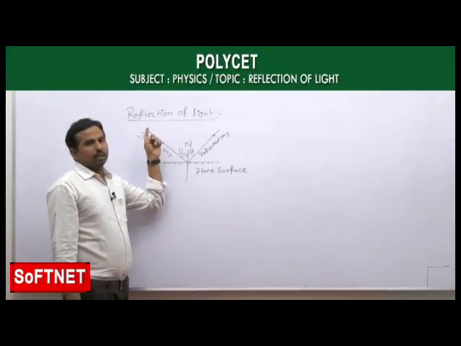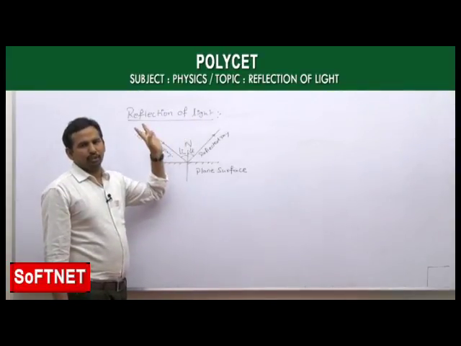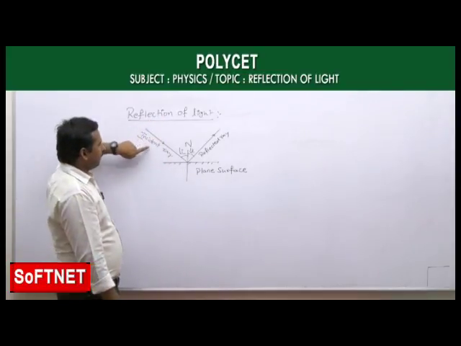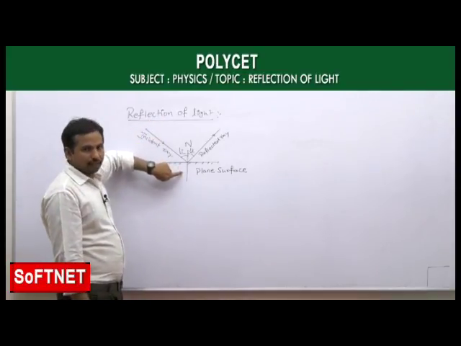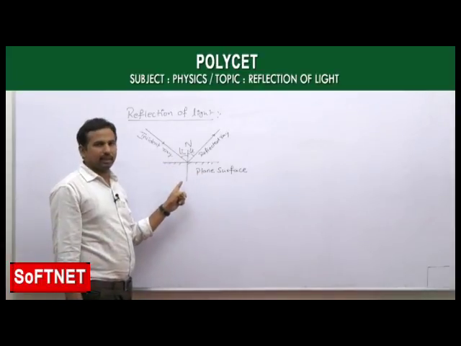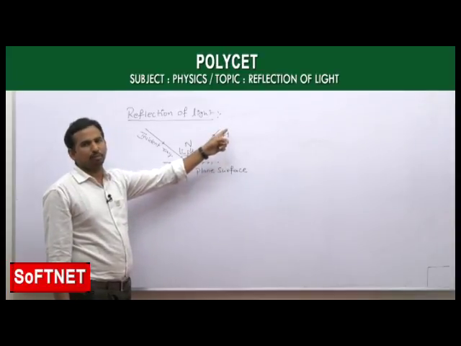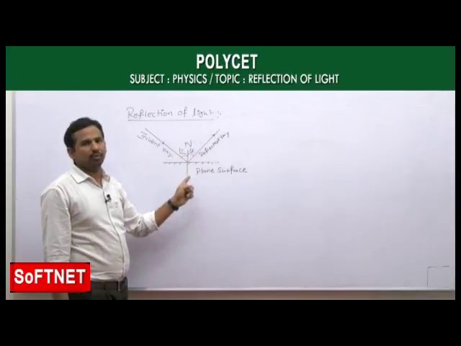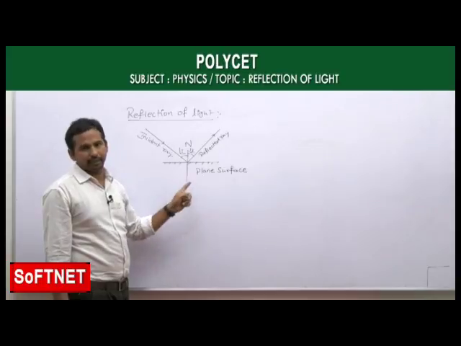See that again, reflection of light phenomenon here. Okay, when a light ray incident on a surface which is a opaque surface we are taking, then what happens there is that incident light ray bounce back into the same medium. This phenomenon only we call that as reflection of light.